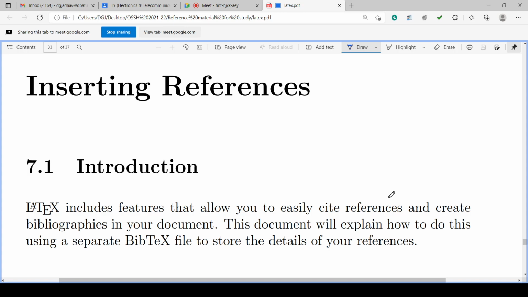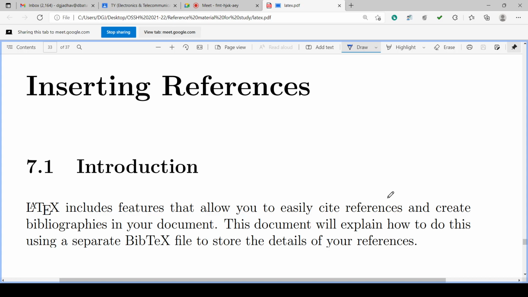In that reference, something like an equation is like this, and then in square brackets you can put the number of the reference you have quoted at the end of the document, isn't it? Number 1, suppose, number 3, number 6, number 8, likewise. So square bracket refer. If you click that, it will go to that reference at the end of the document. So in this way you can create the labels also.